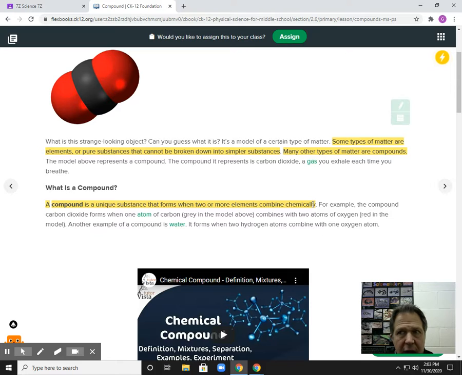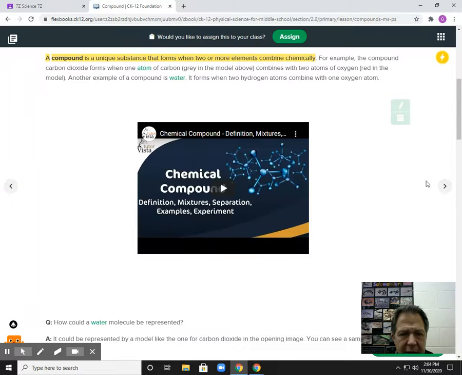All right, so carbon is an element, oxygen's an element, and when you put one carbon right there and two oxygens, you get carbon dioxide, CO2. All right, and they're chemically combined, and just like water is H2O, that's two hydrogen atoms and one oxygen.